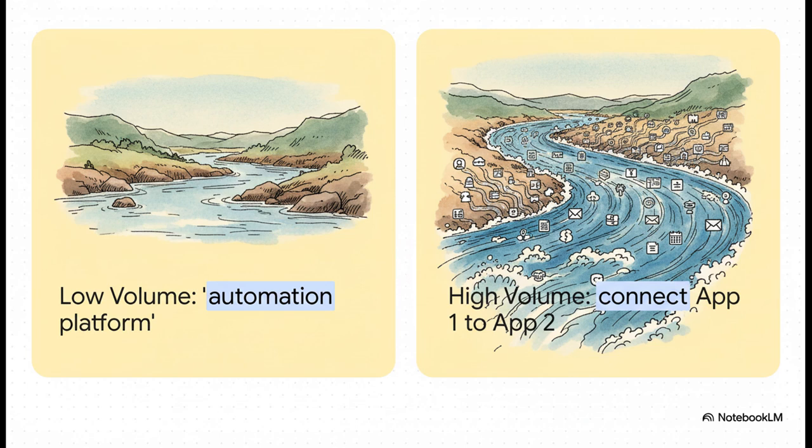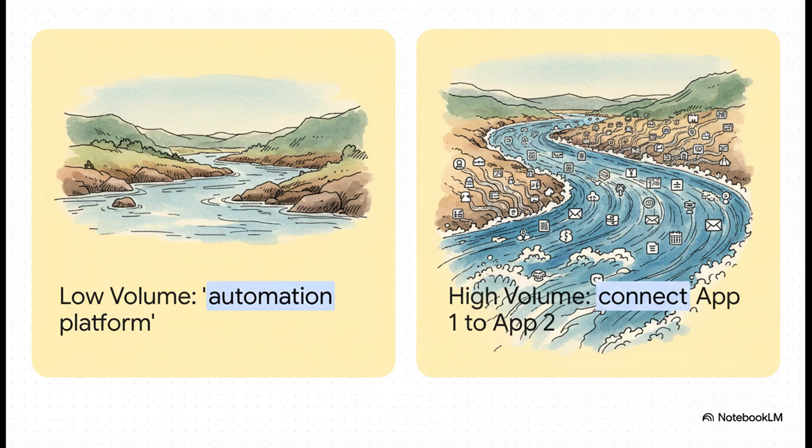Okay, so here's the core insight. You'd think a big, broad term like automation platform would get a ton of searches, right? Well, wrong. It has surprisingly low search volume. The real goldmine, the place where all the traffic is hiding, is in the millions of long-tail combinations. Things like connect Slack to Google Sheets or connect Typeform to Folk CRM. Think about it. Each one of those searches is a real person with a very specific problem who's looking for a solution right now.